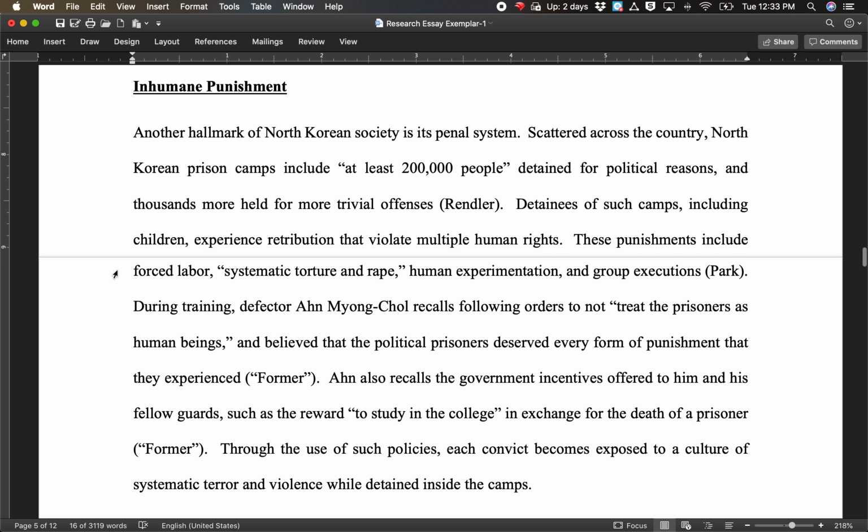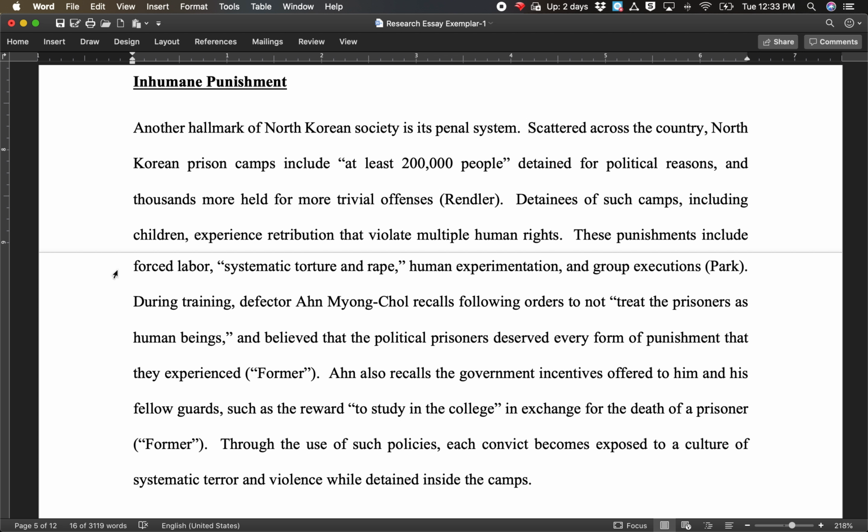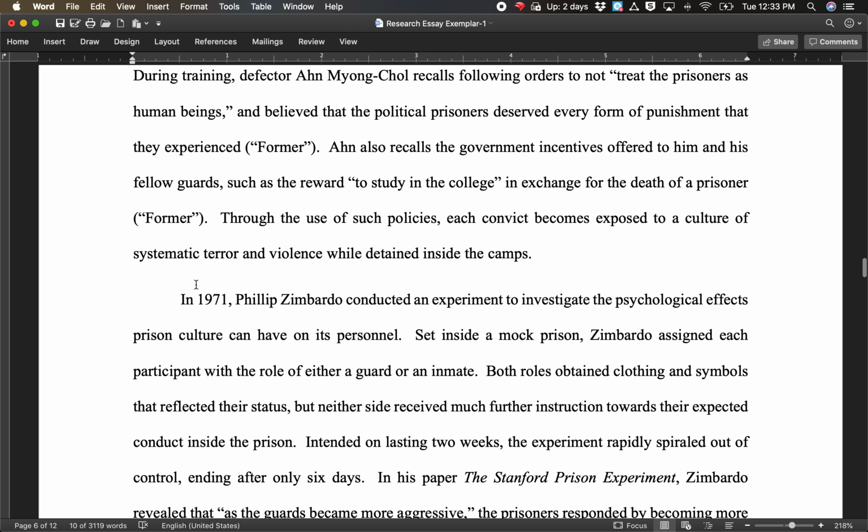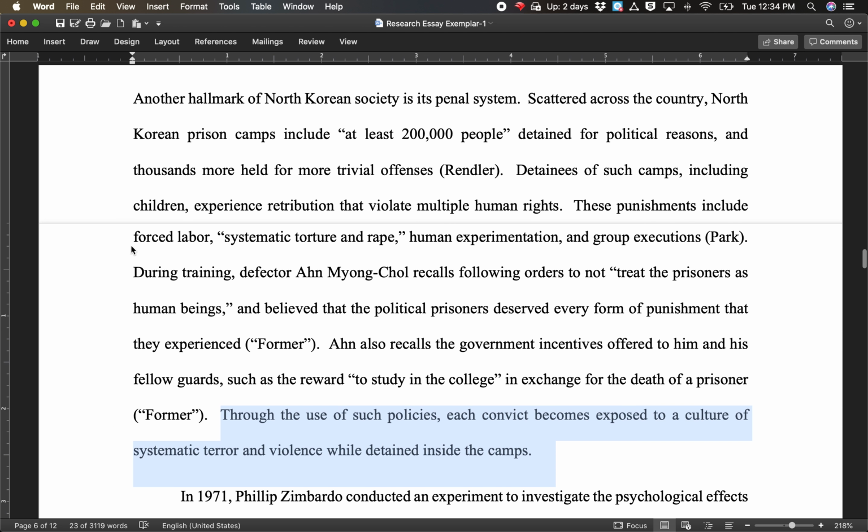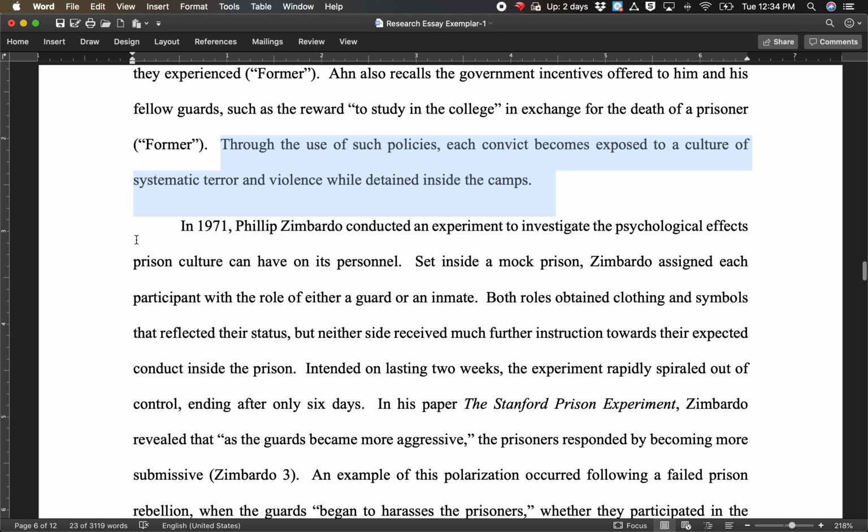And you can see the same kind of transition sentences in other paragraphs. So he begins with this simple transition sentence into a new section. Another hallmark of North Korean society is its penal system. And in this sentence, he ends the paragraph by saying, through the use of such policies, each convict becomes exposed to a culture of systemic terror and violence while detained inside the camps. So this section talks about the treatment of prisoners and the inhumane punishment they receive.